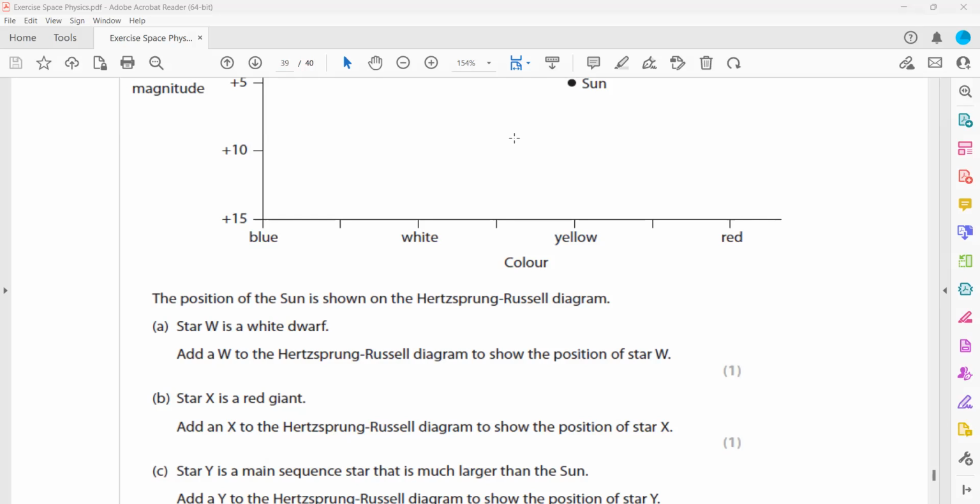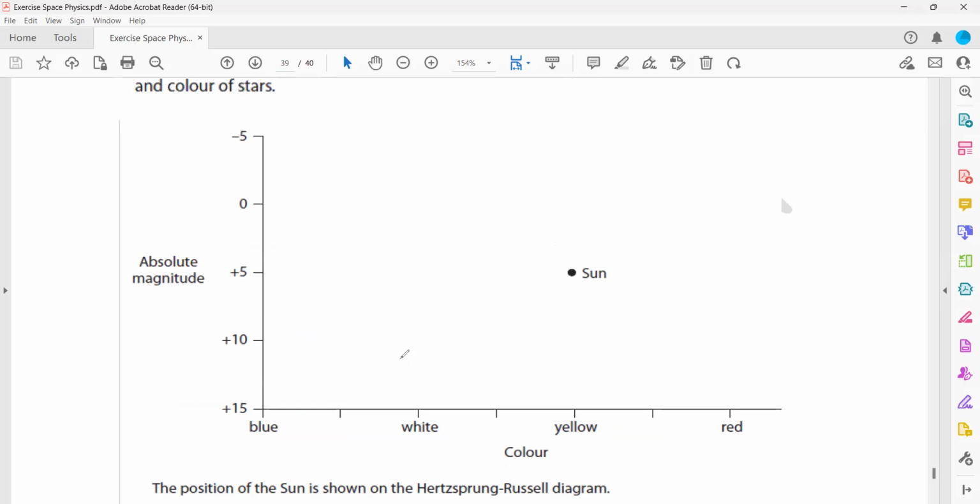So we have the white dwarf here. We have a red giant here. We have a star which is more massive than the sun, and we have a star which is smaller than the sun. Is it clear? Yes, sir, clear.